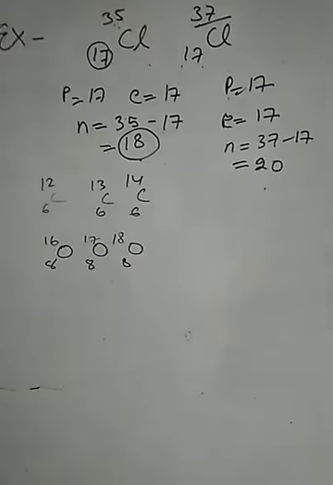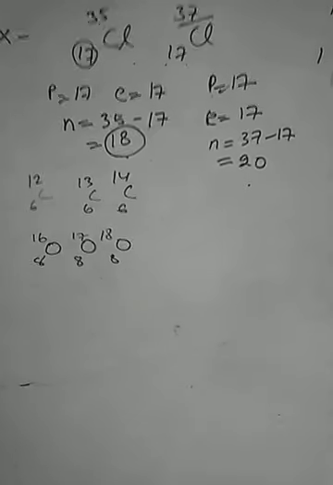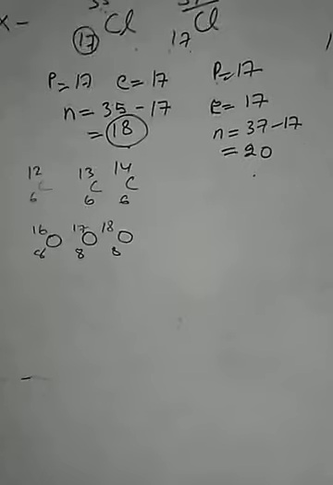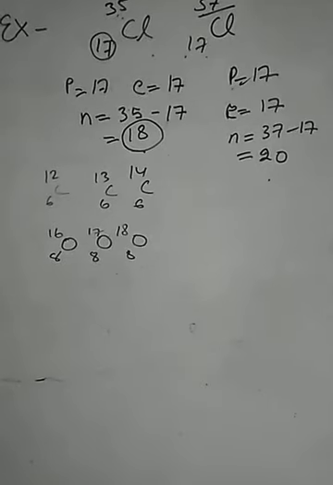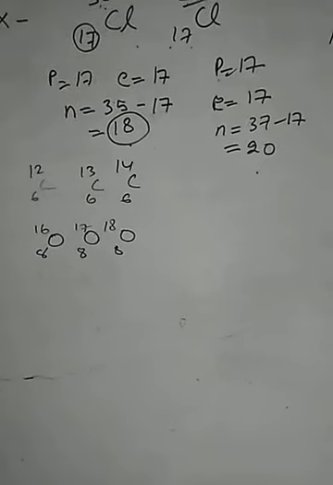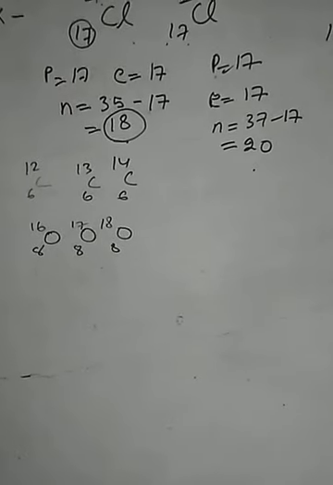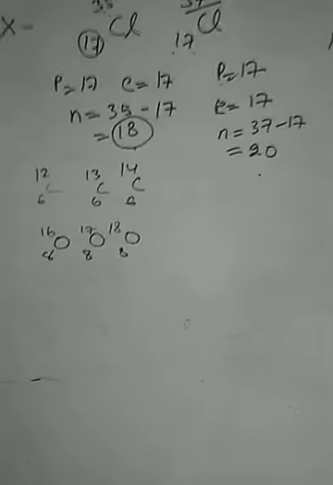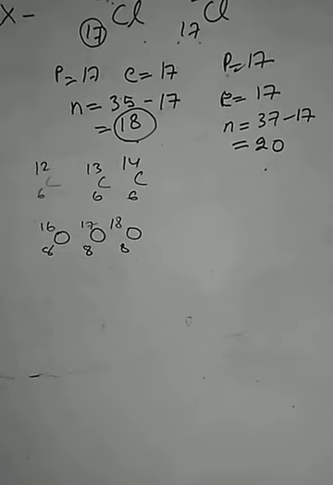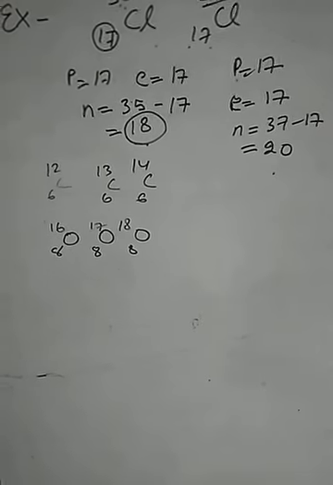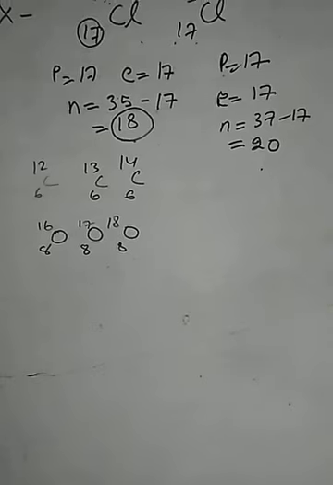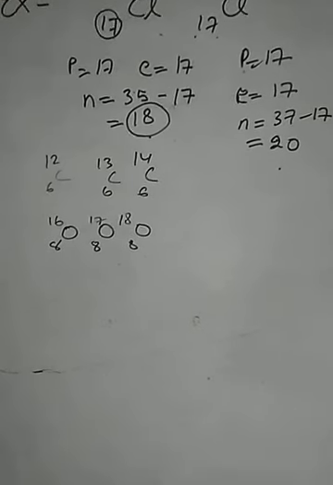But the question is, what about the chemical properties of the isotopes? Are their properties identical or not? Children, the chemical properties of an atom of an element depend upon the number of protons and electrons, not on the number of neutrons. It means all the isotopes of an element contain the same number of protons and electrons. Therefore, the chemical properties of all the isotopes of an element are identical, or you can say the same.